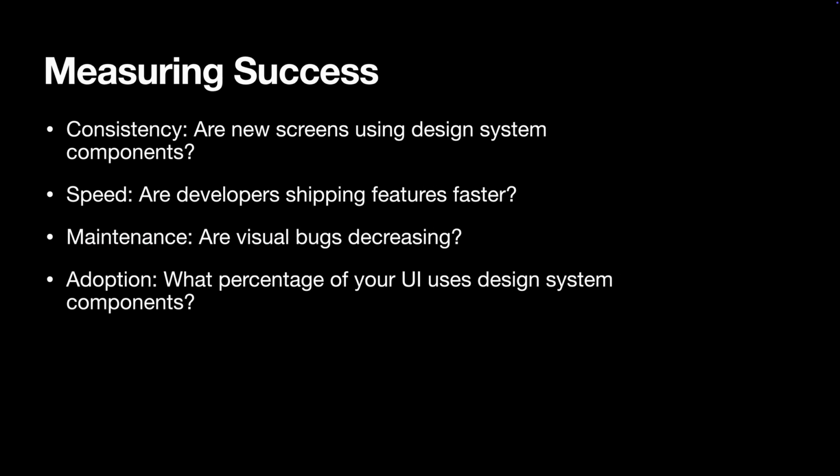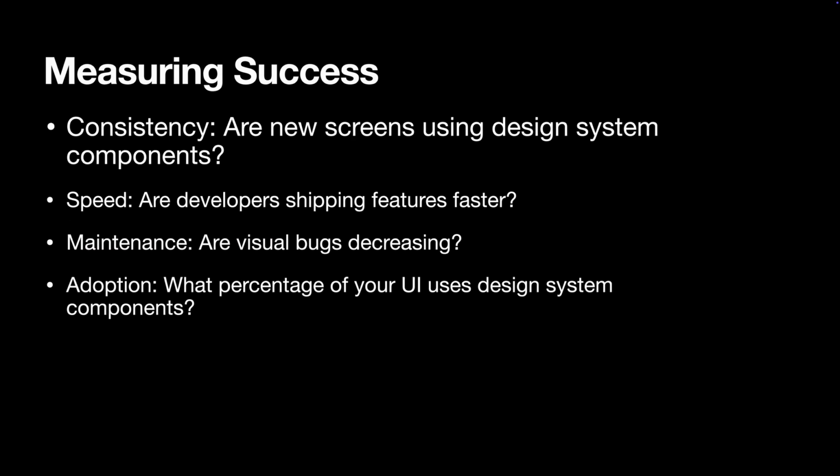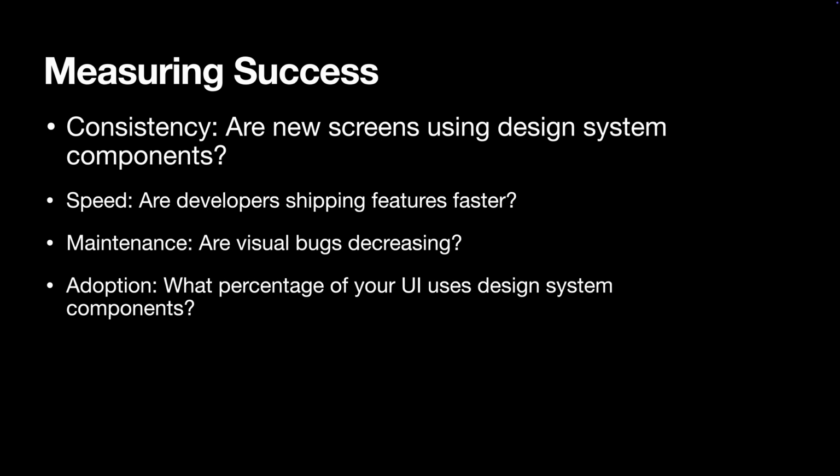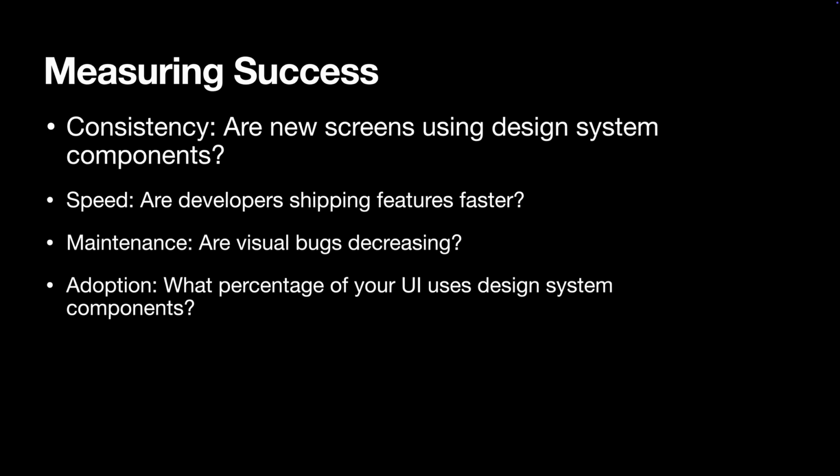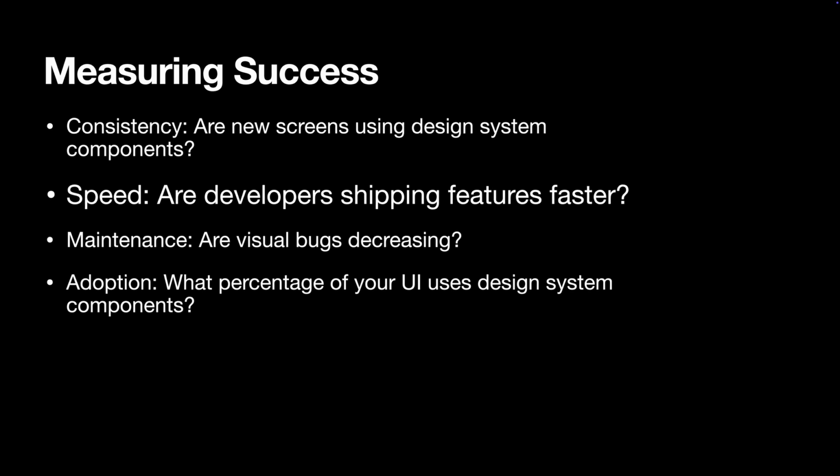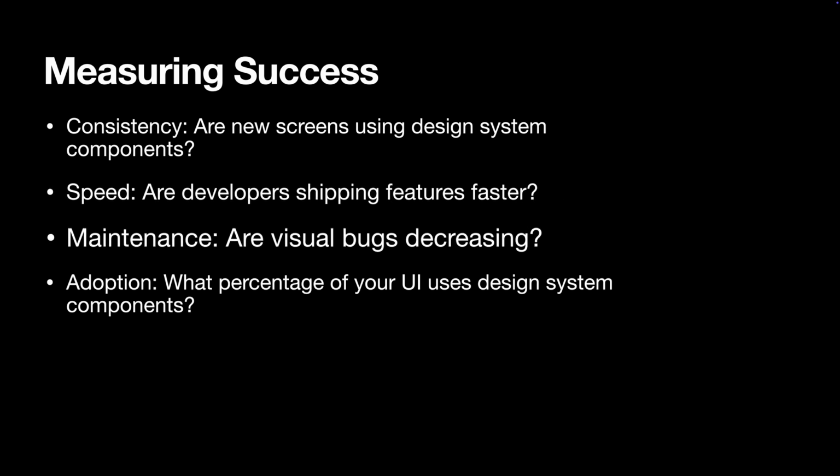Once your design system is in place, how do you know it's actually working? Start with consistency. Are new screens using your design system components, or are people still hard coding styles? Then look at speed. Are developers shipping features faster because they don't have to reinvent the wheel every time? Check your maintenance overhead.